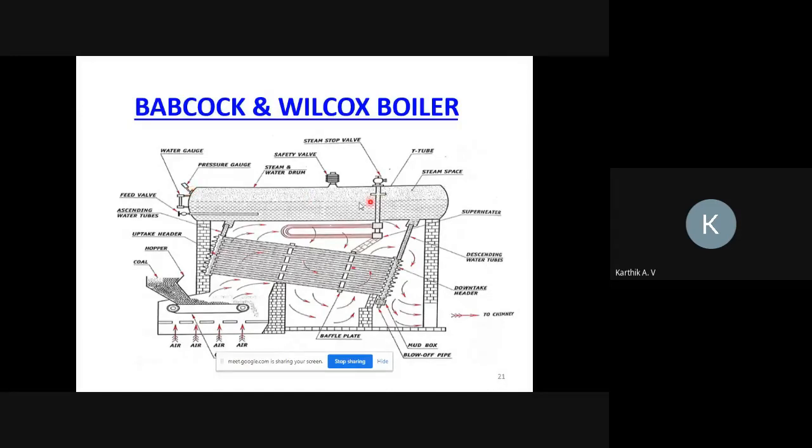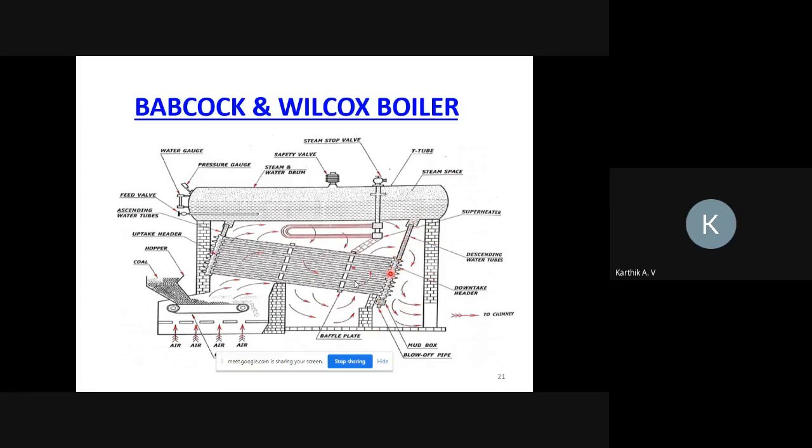Next one is the pressure gauge, it will measure the pressure inside the boiler drum. If the pressure is beyond the limit, the safety valve will automatically open, so the extra amount of steam will escape through this safety valve. Next one is the steam stop valve. It supplies the dry steam to the turbines, and also opens and closes based on the input provided by the turbines. Next, in the top of the drum, steam will be collected. That steam is called wet steam.